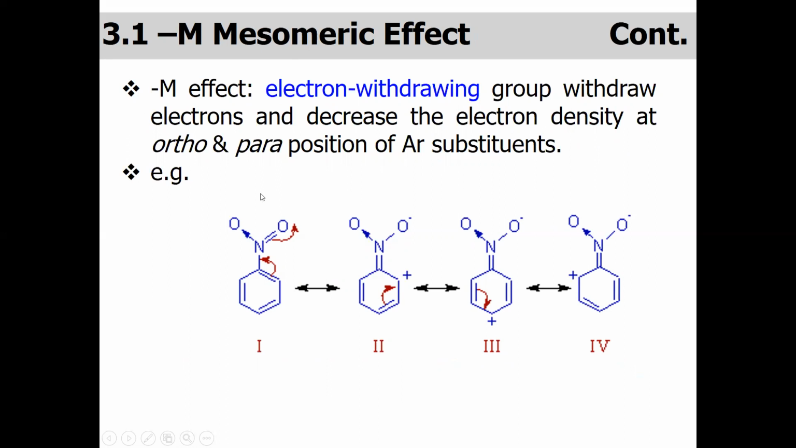You can see here, this nitro group can withdraw the electron from the aromatic ring. And in this way, it can decrease the electron density at ortho and para position. In structure 2 and 4, these are the ortho position, and in structure 3, this is the para position, and we have the plus charge here because nitro group is withdrawing the electron from the benzene ring by this arrow.